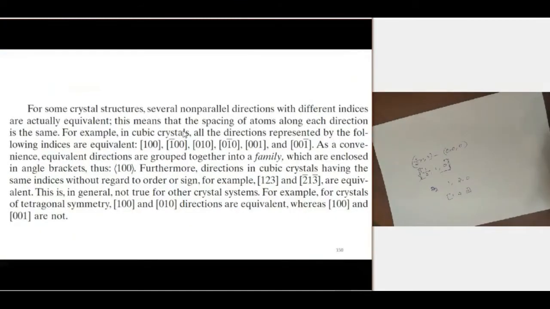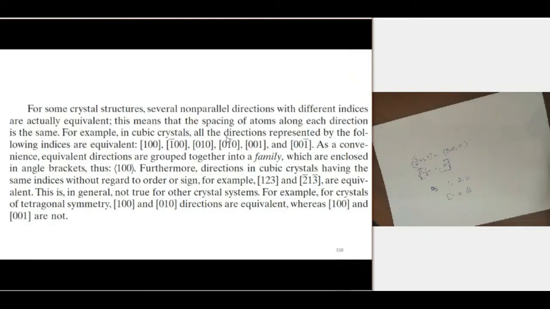For some crystals, several non-parallel directions with different indices are actually equivalent. Maybe some non-parallel directions that exist in these crystal structures are equivalent. This means that the spacing of atoms along each direction is the same. So we use the directions for showing a particular direction of atomic arrangement.